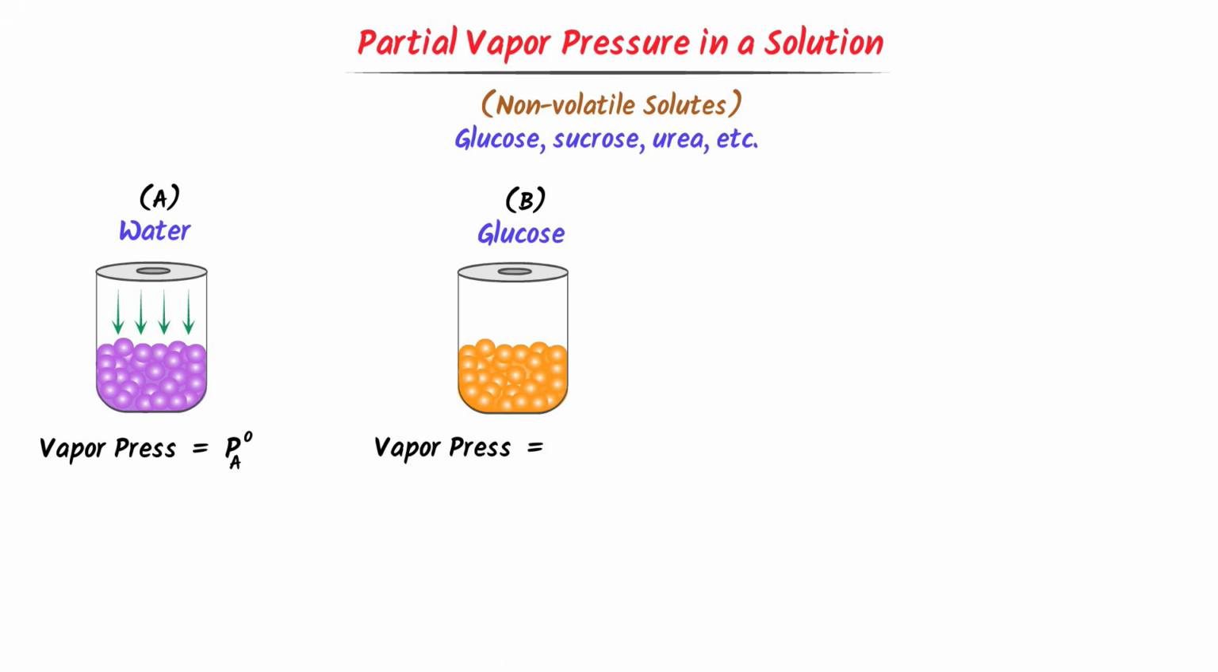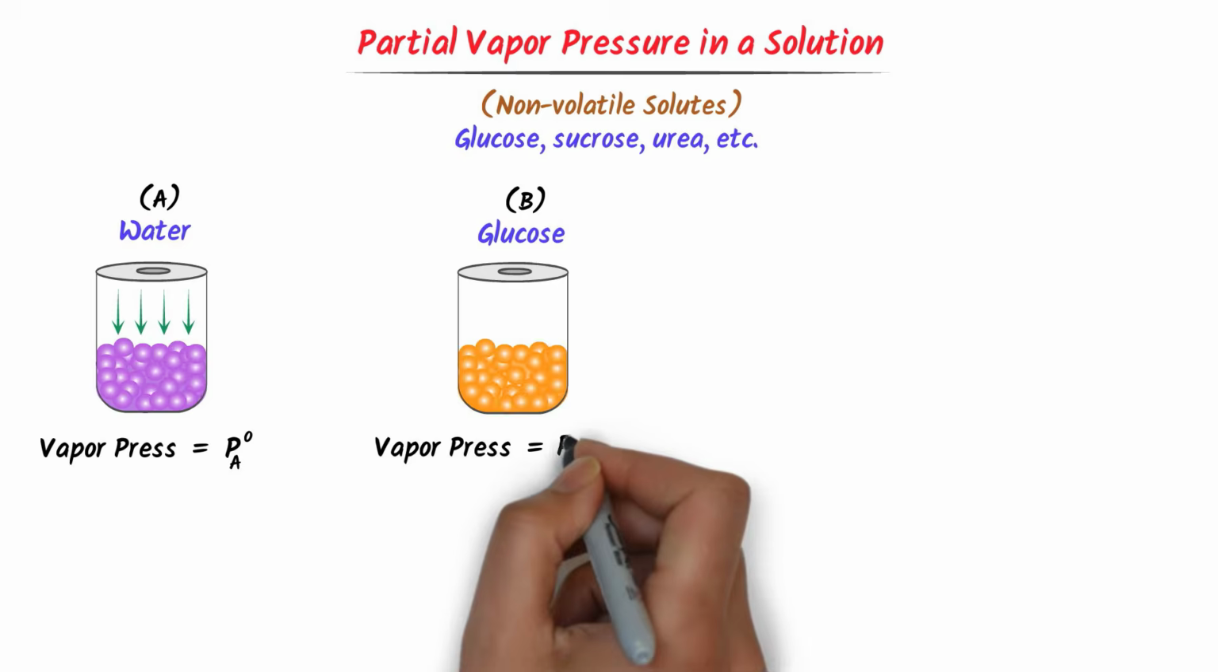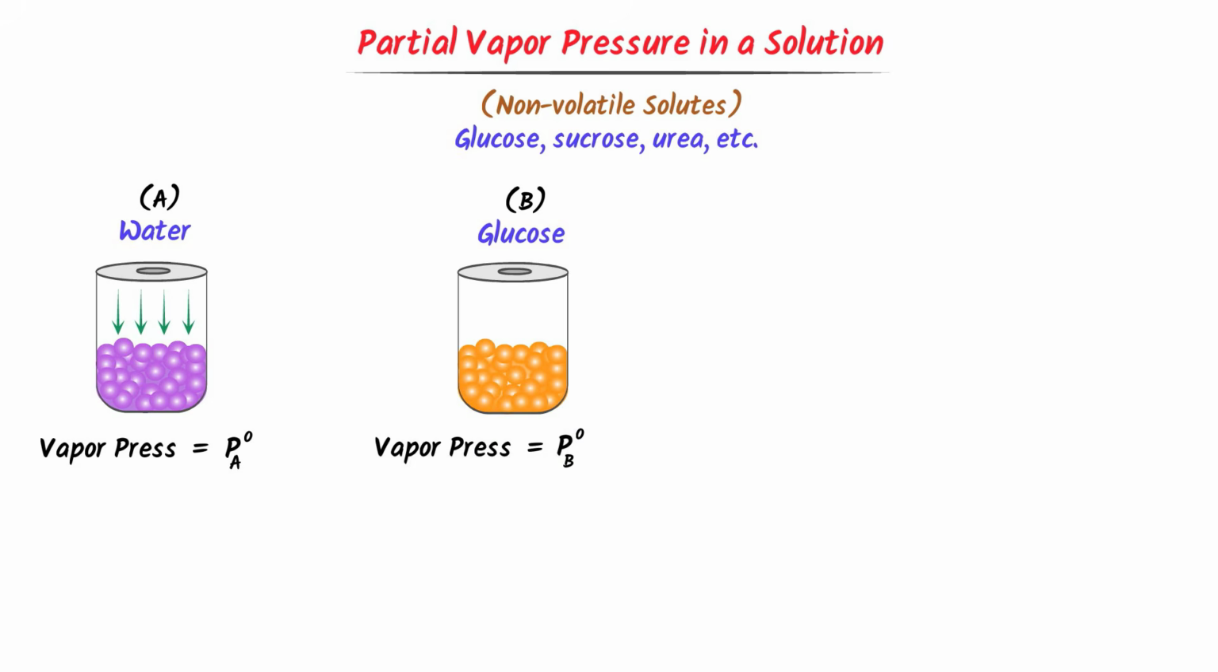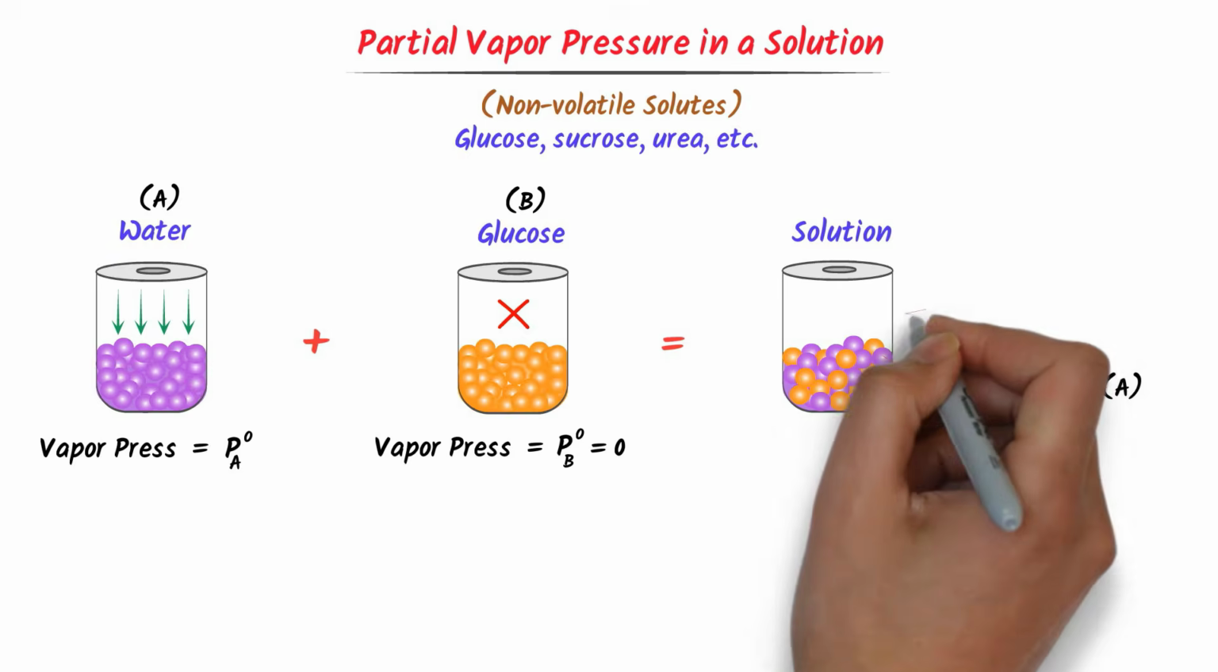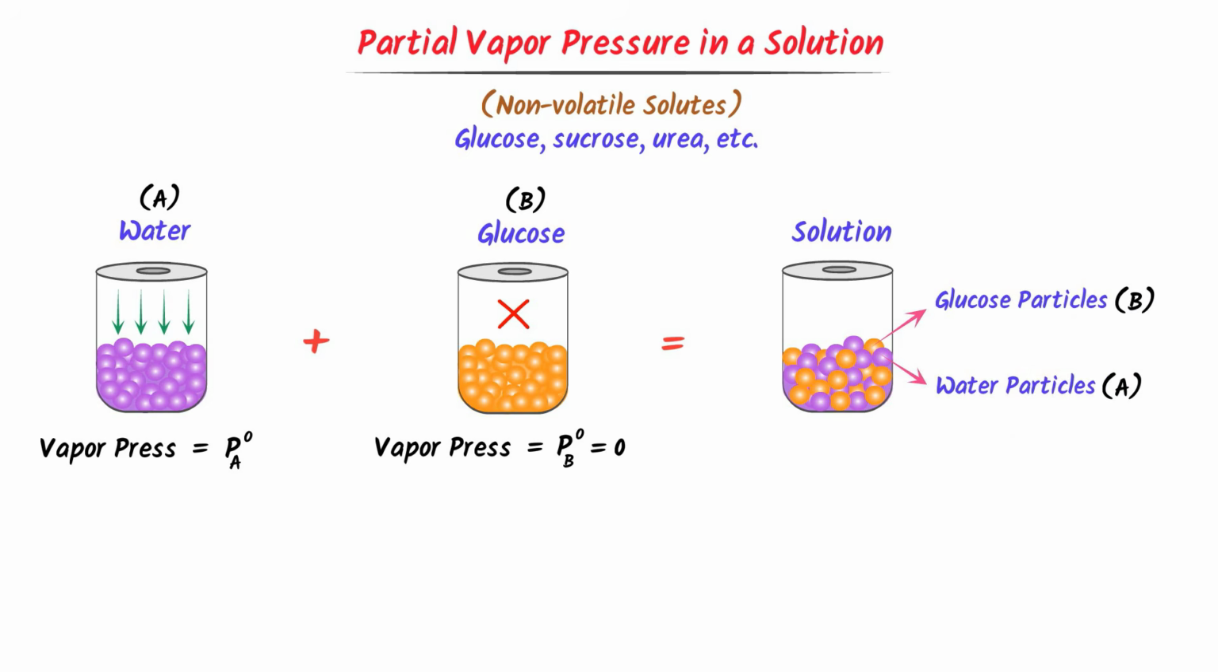Secondly, the vapor pressure of pure glucose is equal to PB naught. Glucose is a non-volatile solute, hence it exerts no vapor pressure. So PB naught is equal to 0. Now I combine water and glucose to form a solution. In this solution, there are two types of particles, water particles A and glucose particles B. Water is a volatile liquid, hence its vapor pressure is built in this solution.